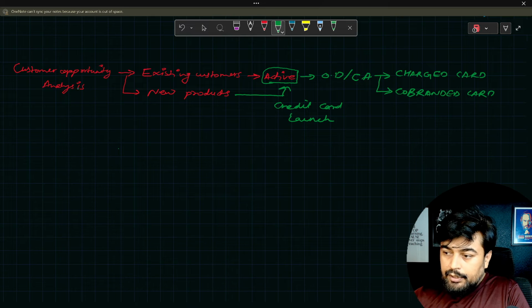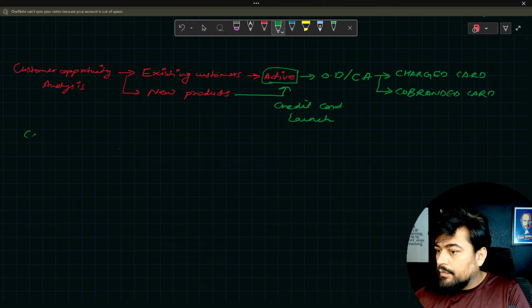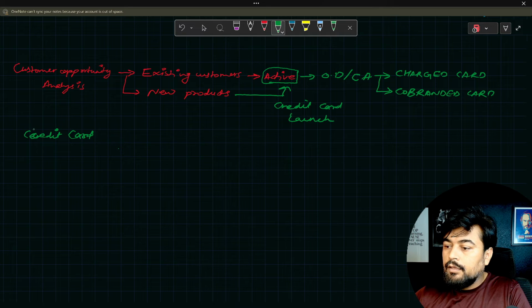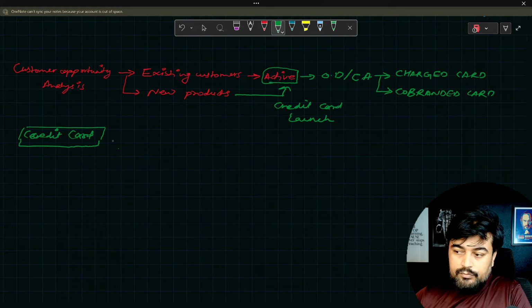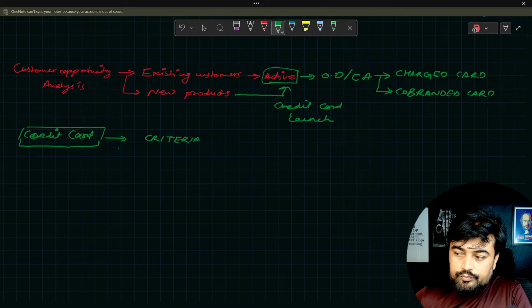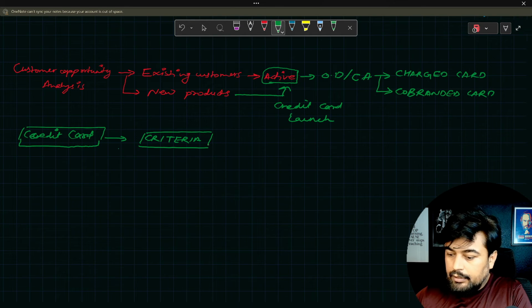Now here, let's say I make a diagram. Your first step is new credit card is launched. Now you will check the criteria. Second thing is your criteria.